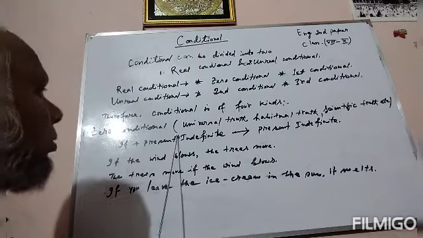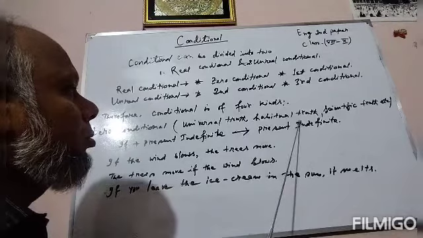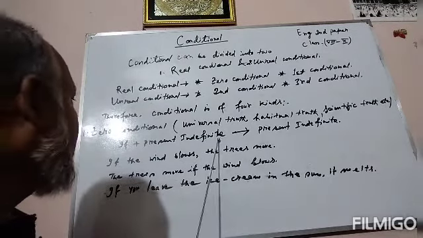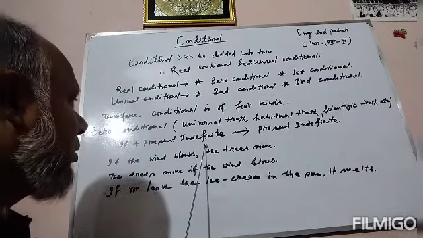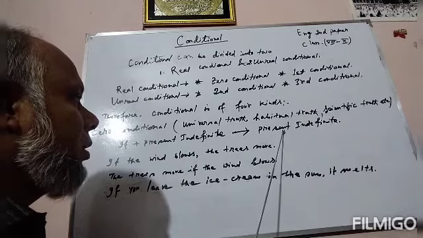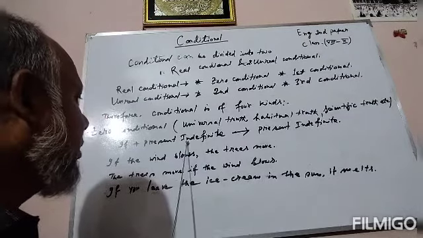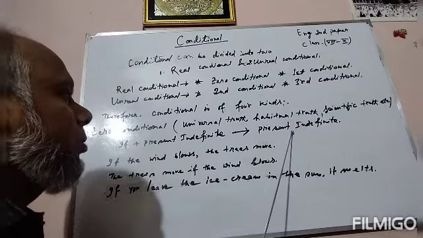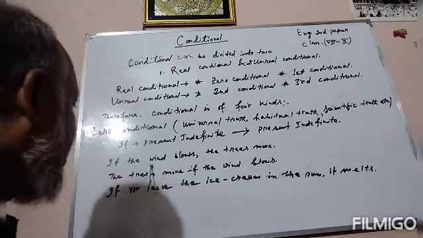First of all, zero conditional. It indicates universal truth, habitual truth, or scientific truth. The structure of zero conditional is: if plus present indefinite tense, and the result is also present indefinite tense. That is, it will start with the present indefinite tense and it will finish in the present indefinite tense. We can see the examples.